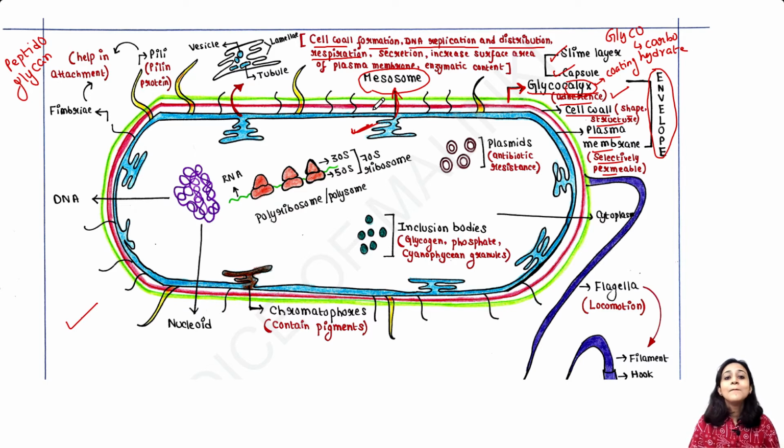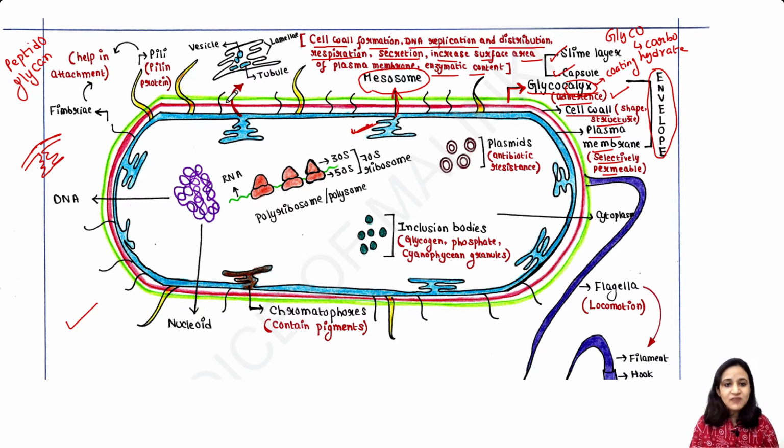In this part, respiration takes place. Next is secretion. Mesosome secretes some substances. It increases surface area because if this is the plasma membrane and now it makes a structure like this, you can see the surface area is increased. Next, it has a number of enzymes. So mesosome has different roles. It has some important roles in prokaryotic cell.